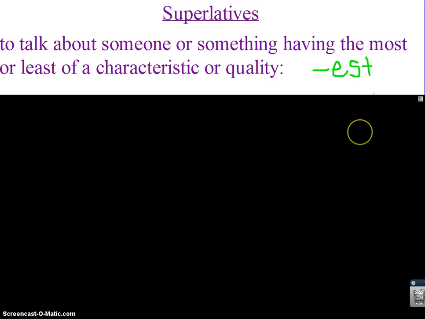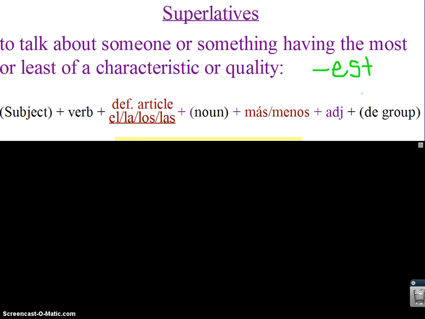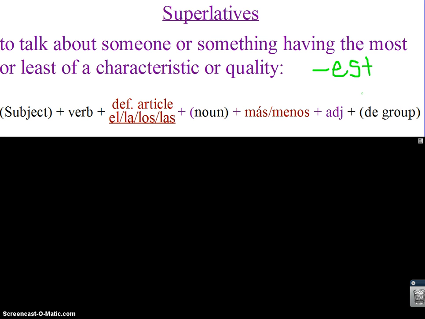EST. Of course, you know we don't have a word intelligentest. We say the most intelligent, but usually it's EST in English. Okay, here is the very involved and long formula for a superlative. Please carefully copy this down. It's so important. You may or may not have the subject because, as you know in Spanish, you can leave them out. Then, of course, you have your verb conjugated for your subject.